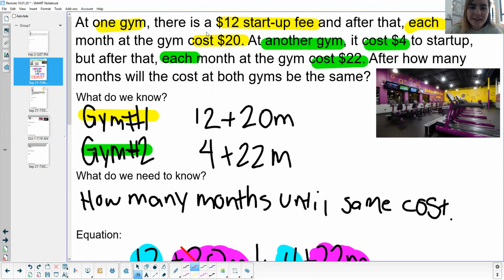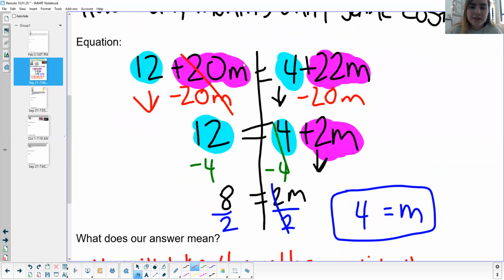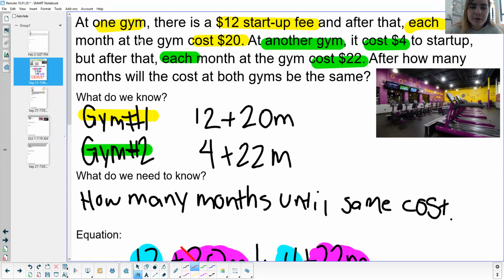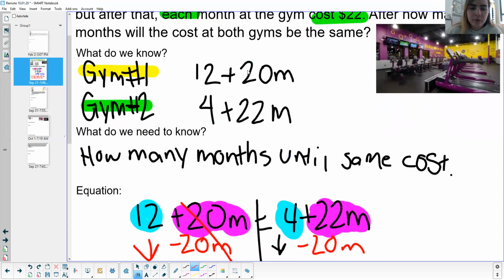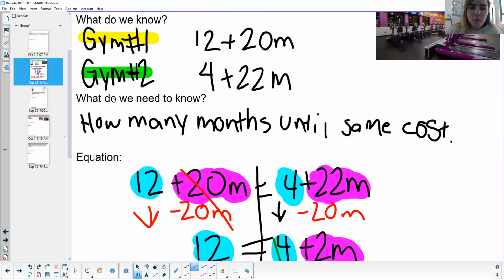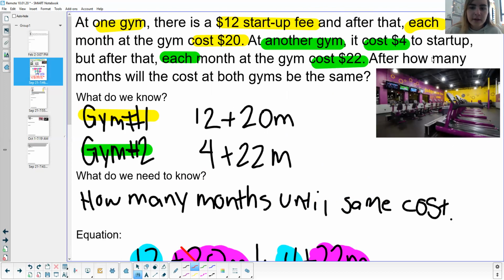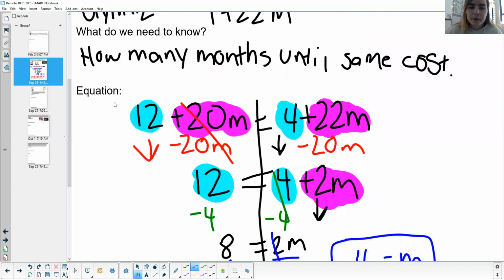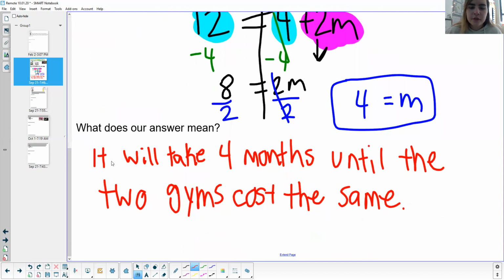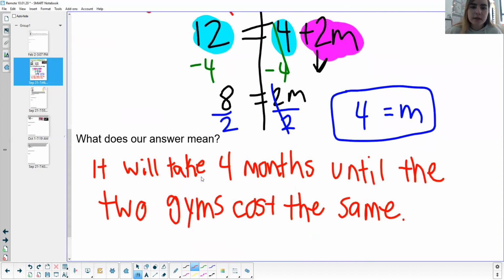All right. Let me know if you guys need anything. I just wanted to go over how to solve one of these problems because you're going to have some on your quiz. So when you take your quiz, you're going to have a word problem, and a what do we know? So you're going to have to label what we know. You're going to say, what do we need to know? And that's typically what it's asking after, how many months will the cost at both gyms be the same? You're going to have to write down an equation, solve it, and then answer what does our answer mean? So you're going to have to interpret what that number means in the context.